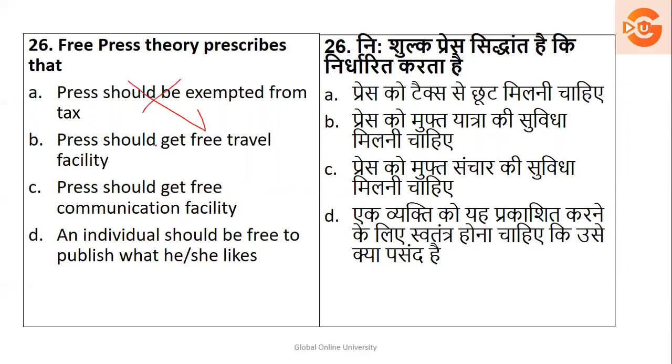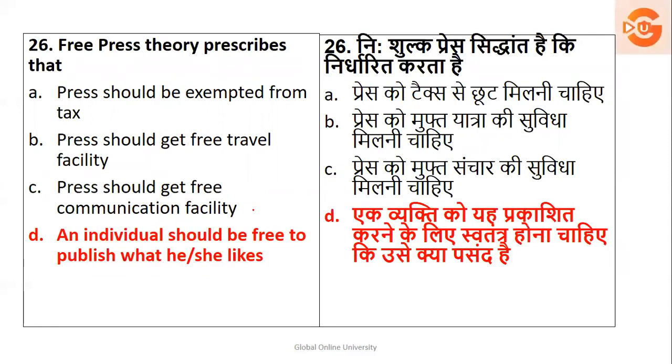Definitely these are not the right answers which you see. So it's about individuals being free to publish what they like. Next, option number D is the right answer.